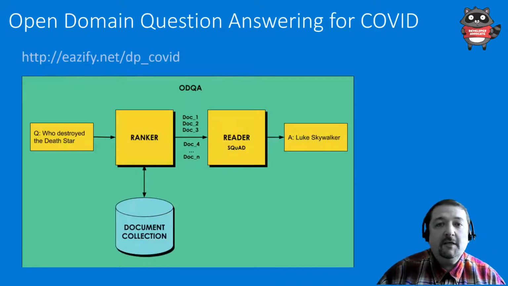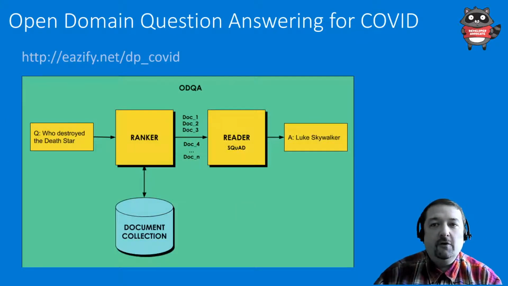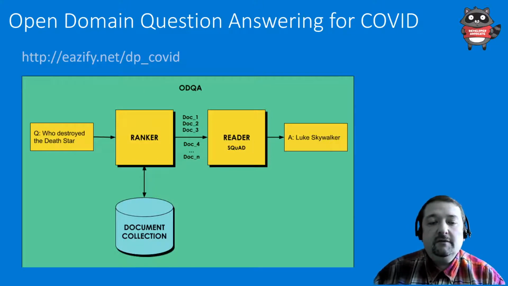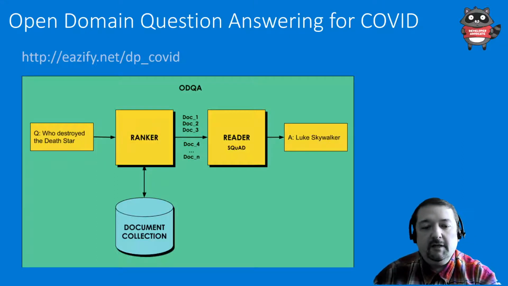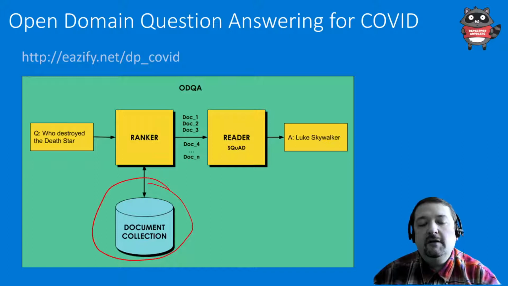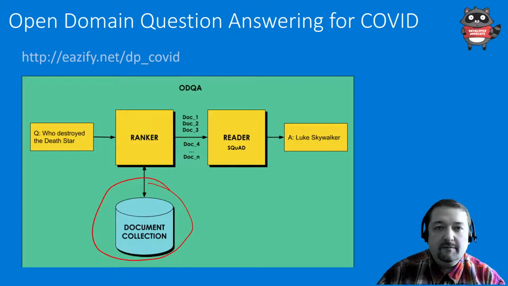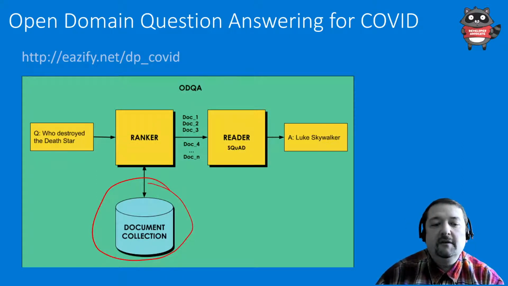So for open domain question answering, I would have the following pipeline. It would take two steps to answer the question on a large volume of text. So first of all, I would start with a large document collection, which would be like either Wikipedia or a dataset of all COVID papers, and I would use Ranker to find the best matching documents in this collection.